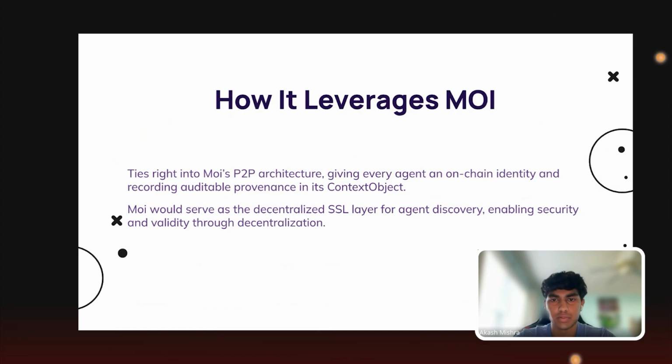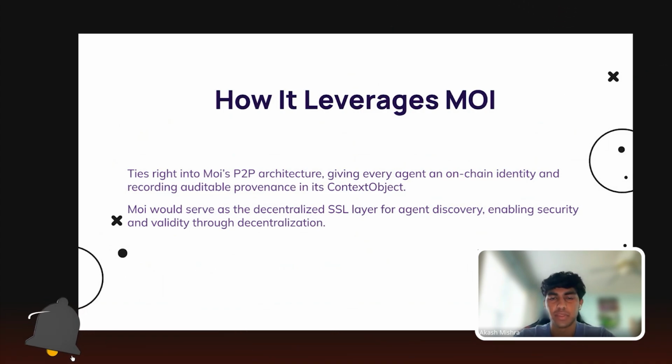And then we have logic for this as well: Sageo identity logic for registration and interaction logic for logging. This makes sure that every A2A call is verifiable. It's a signed entry in the agent's context object, and it doesn't change the business logic of the agent.